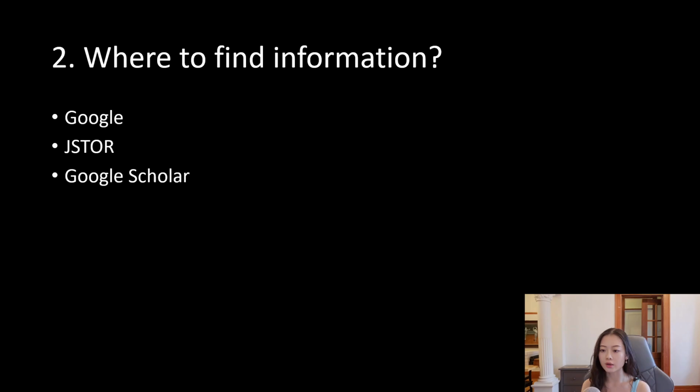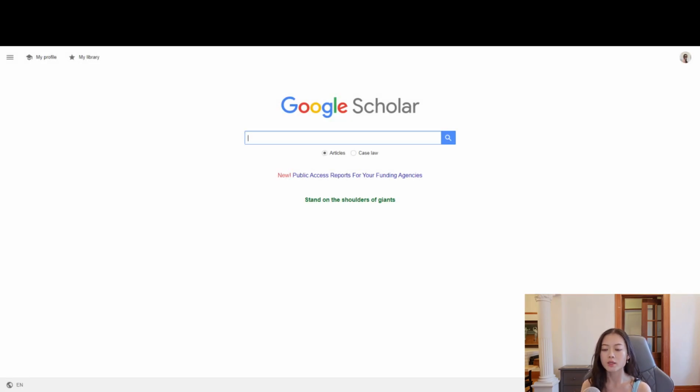The third source here is Google Scholar. Google Scholar is also good. It's like an academic version of Google, but it's still a search engine. My problem with Google Scholar is that I don't have access to all of the articles it shows me. It often just redirects me from Google Scholar to another database. So I usually just use JSTOR only, because if I buy the JSTOR monthly pass, then I have access to all of the articles. So might as well just buy one.